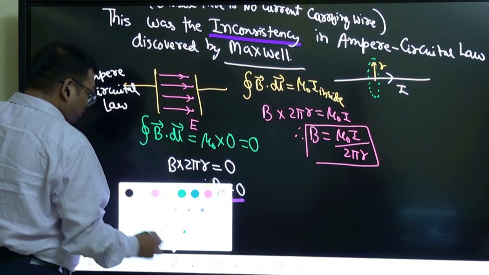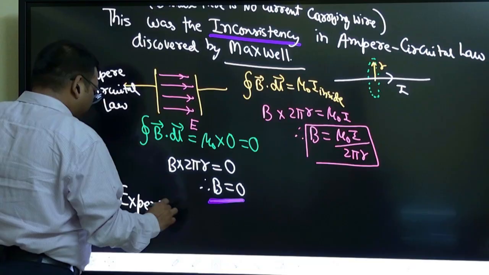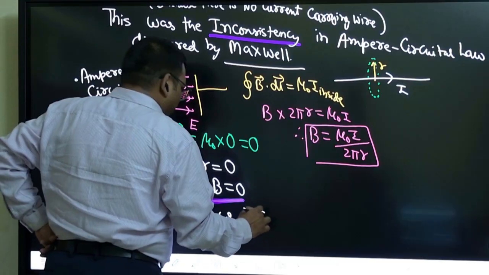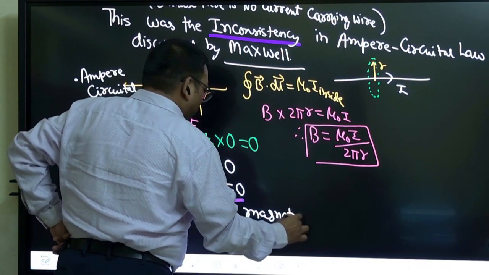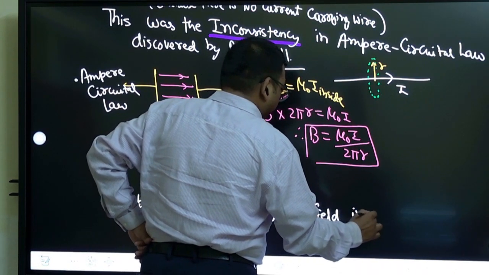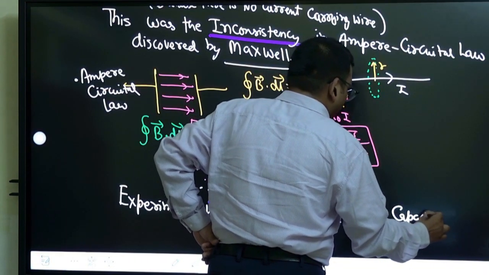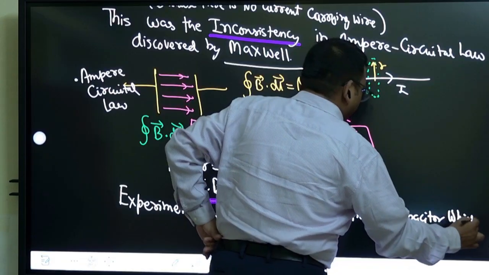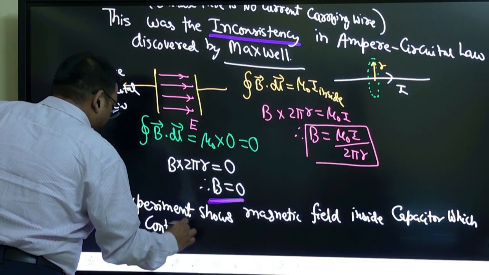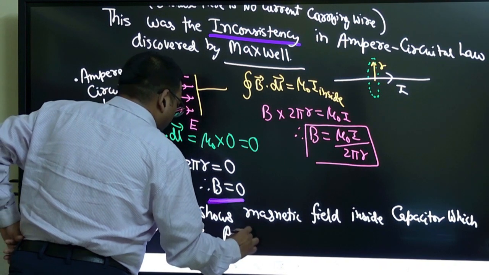Experiment shows a magnetic field inside the capacitor, which contradicts Ampere circuital law.